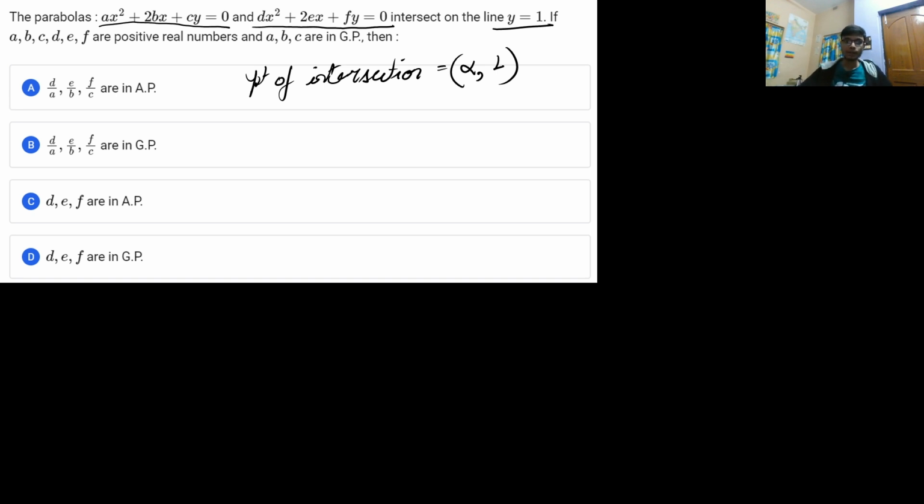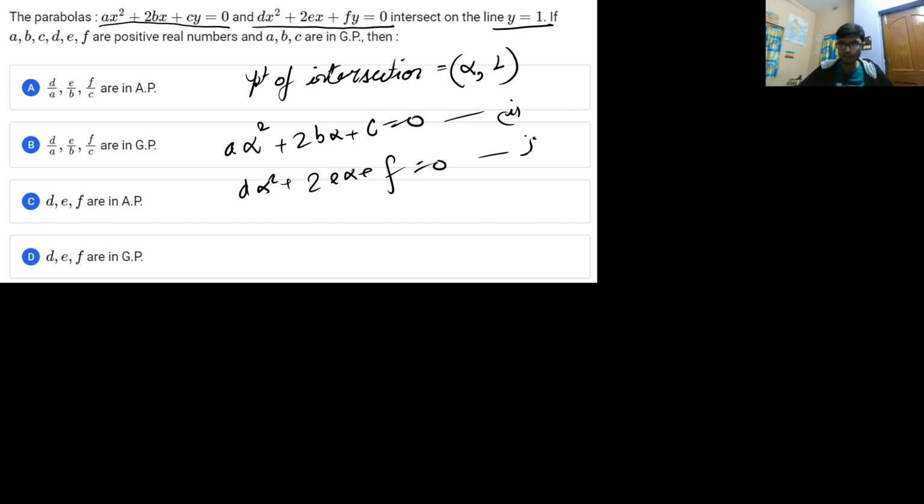Now if this is alpha comma 1, then this particular value will satisfy both the equations. So from the first equation it will be a alpha square plus 2b alpha plus c is equal to 0, and similarly d alpha square plus 2e alpha plus f is equal to 0 is the second equation. Now from the first equation, it is also said that a, b and c are in GP.